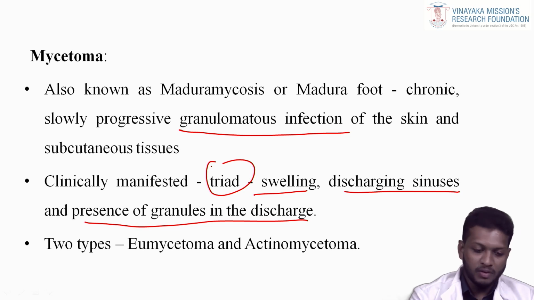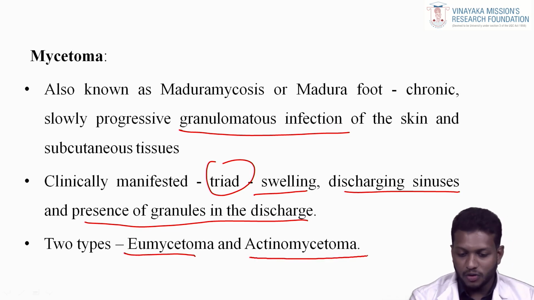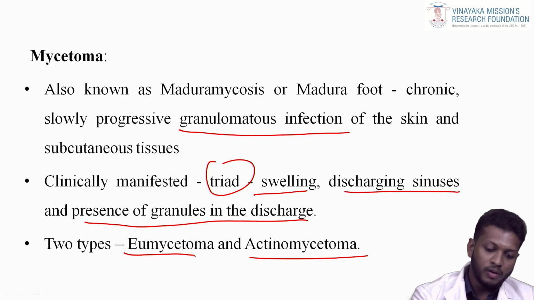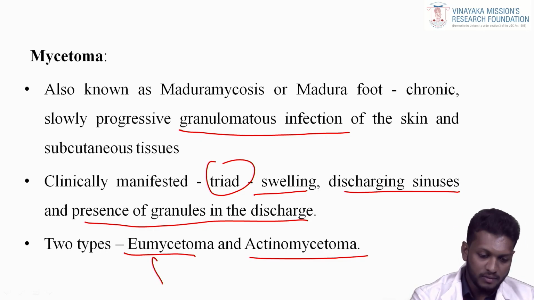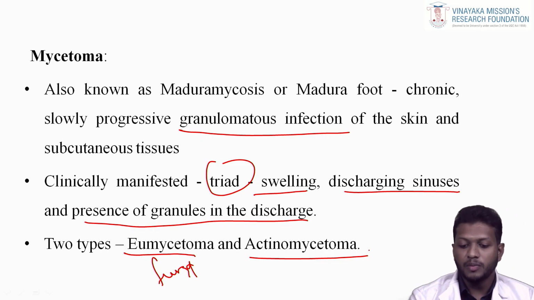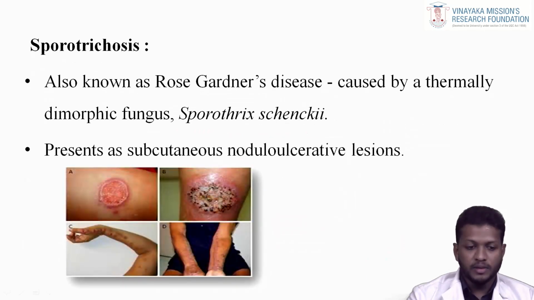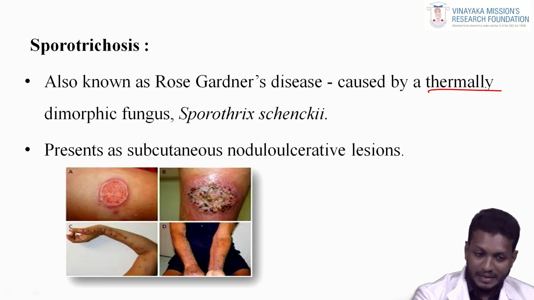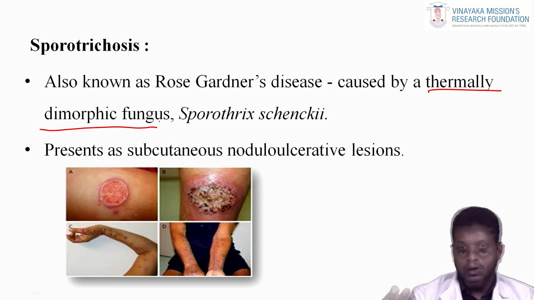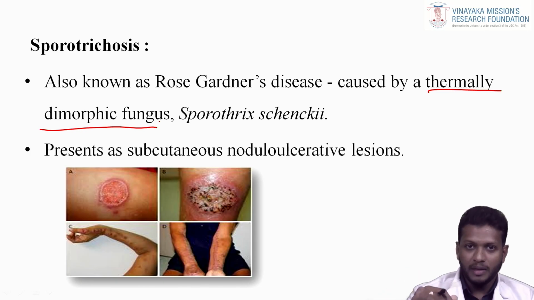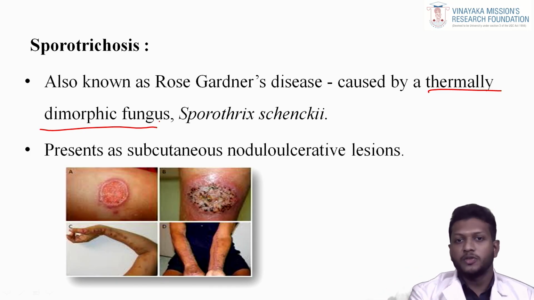Okay, the two types are eumycetoma and actinomycetoma. Eumycetoma is caused by fungi, right? But actinomycetoma is caused by bacteria. The next one is sporotrichosis, also known as rose garden disease, caused by thermally dimorphic fungi, Sporothrix. Thermally dimorphic fungi come from the mold form, and inside the body they change from mold to yeast form.